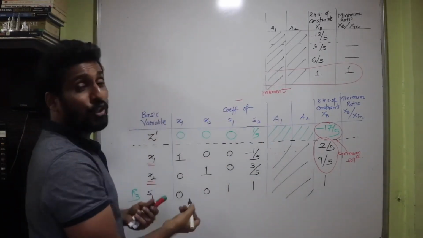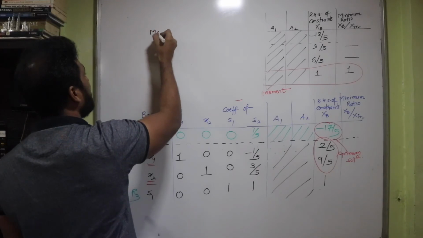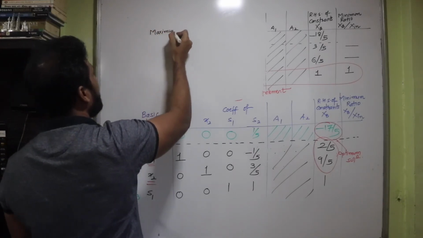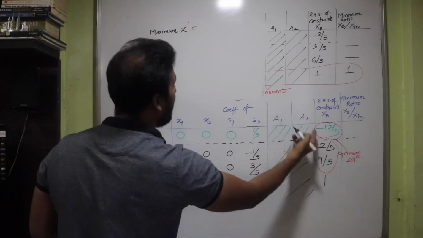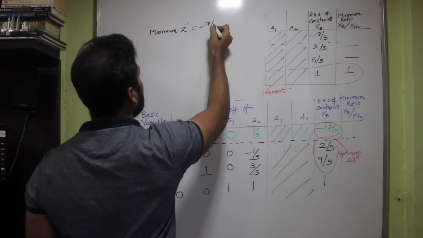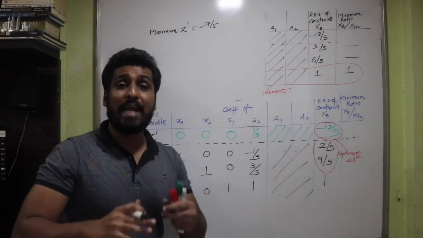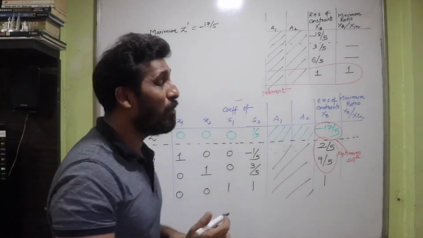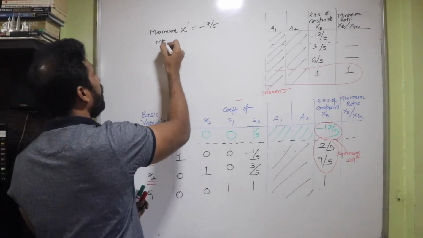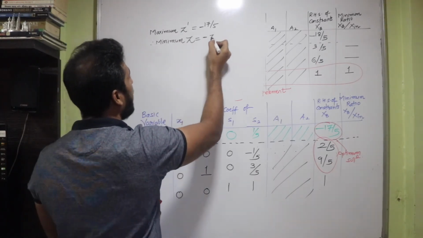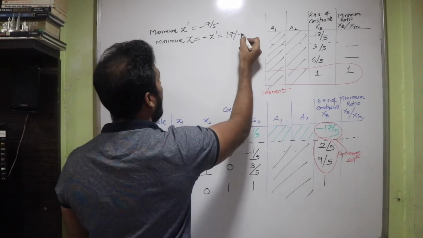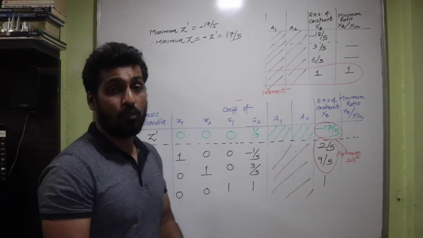So the problem was solved for maximizing. So I'm going to write maximum value, isn't it? So maximum value of z dash is obtained as minus 17 upon 5. Minus 17 upon 5. But do you remember that the question was actually asked for minimum value? So therefore the minimum value now becomes z, which is minus of z dash. So it's going to come 17 upon 5. So that's your optimum solution.